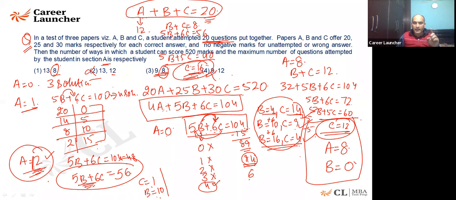If A is equal to 1, can you get B is equal to 20? No, the overall number of questions to be attempted is 20. If B is 20, C is 0 and A is 1, the summation is 21. I'll say no, it is wrong.